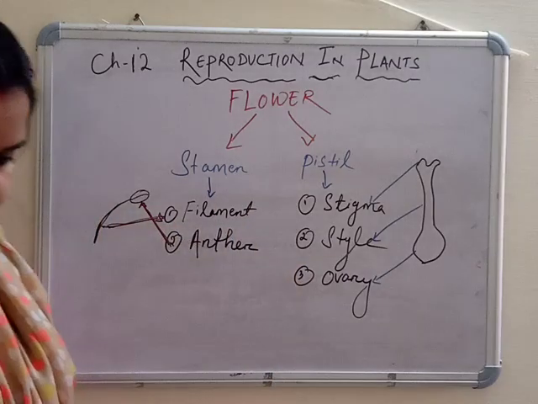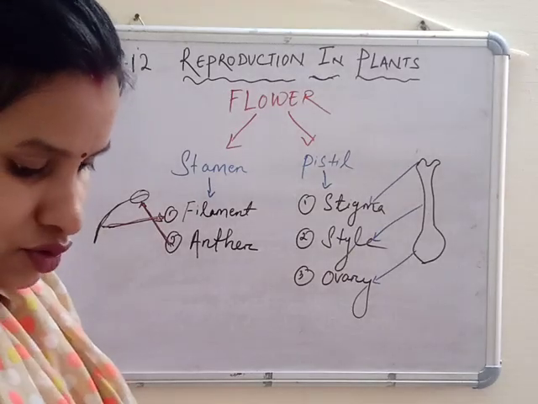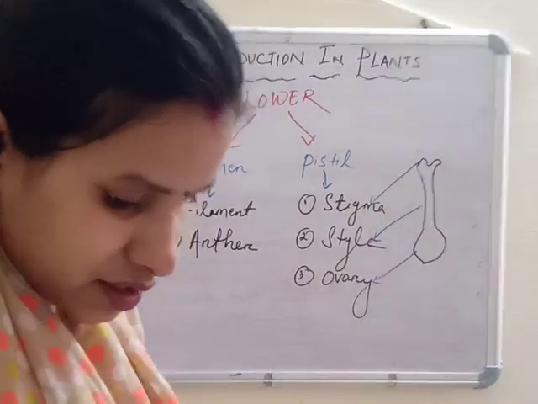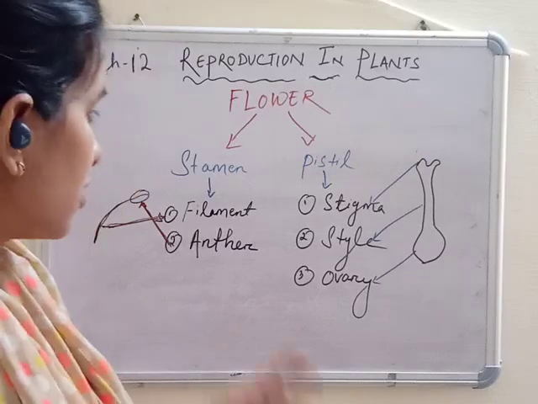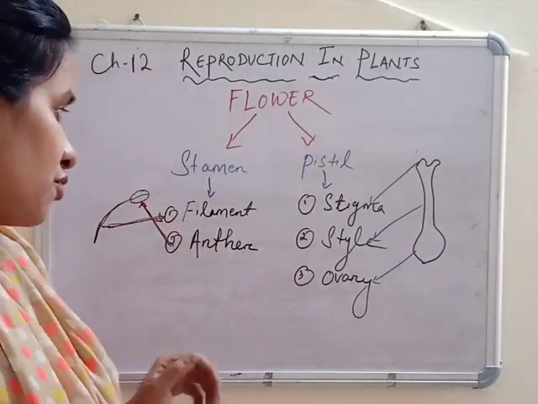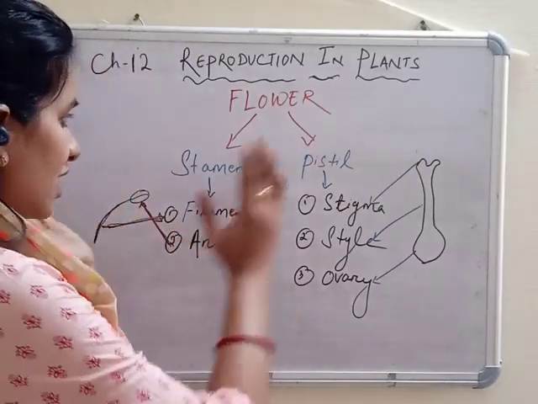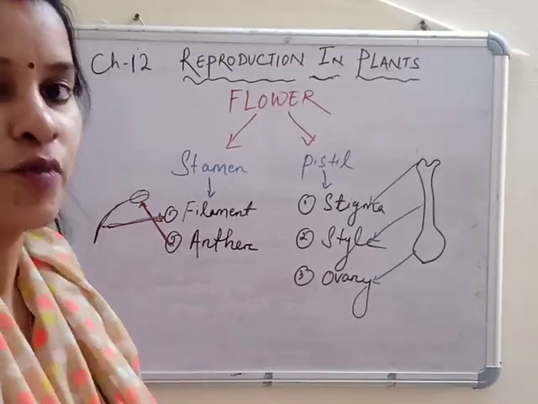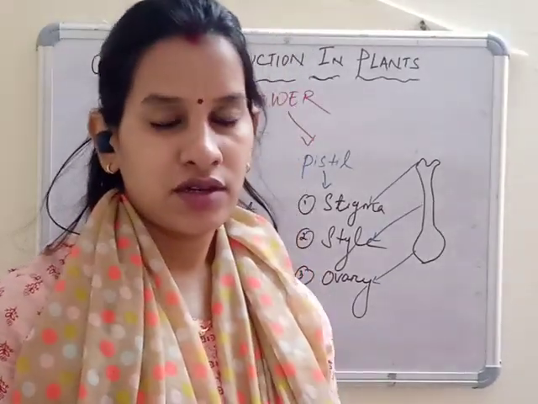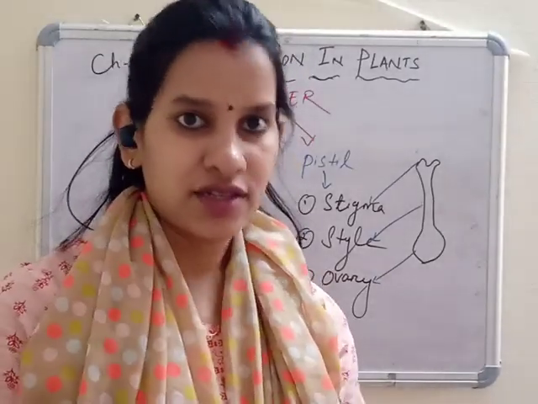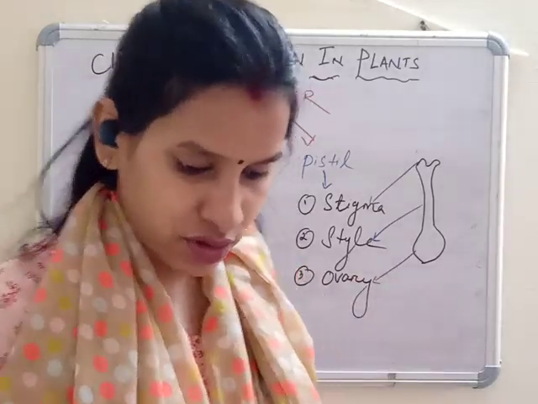So what is happening actually? The stamen and pistil, the male and female parts, have to mix together by the process of pollination and produce fruit. But how?